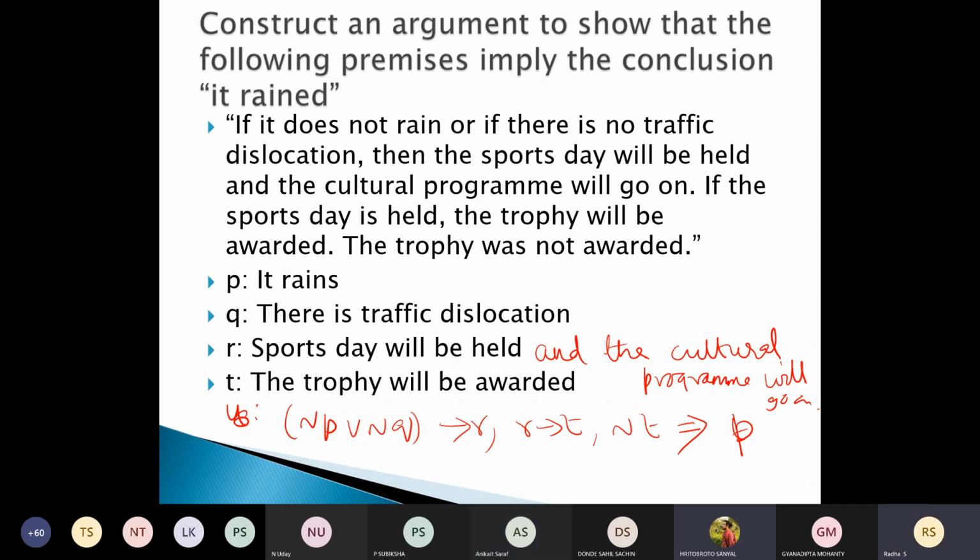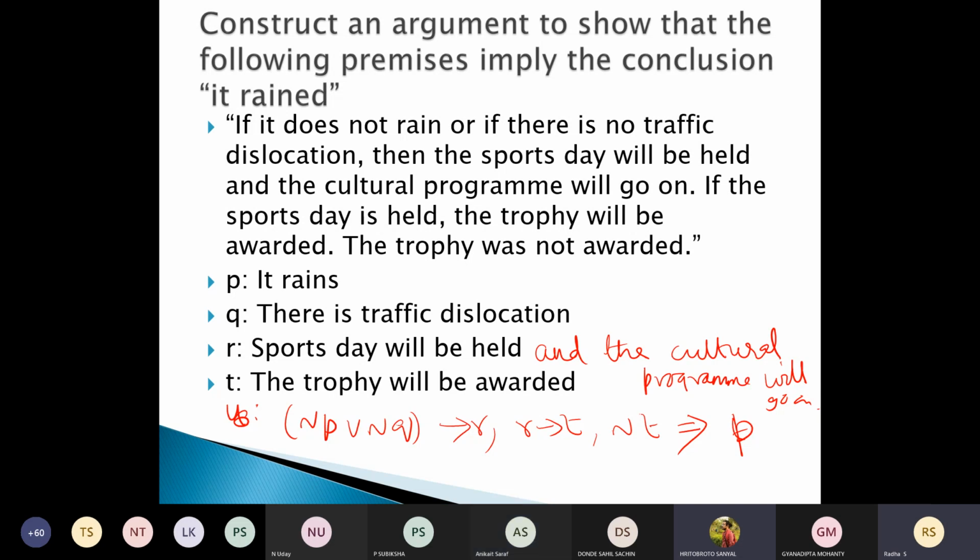No. We have to assume that if the sports day happens, then the cultural program will go on. In the second step, it is something which is combined together, which will happen together. Okay, ma'am.